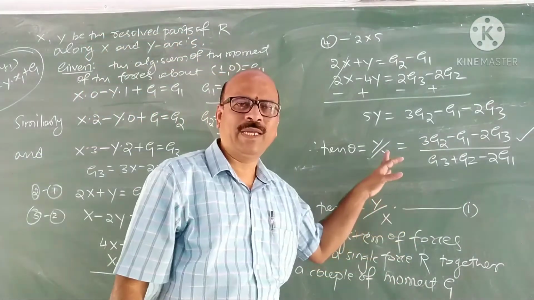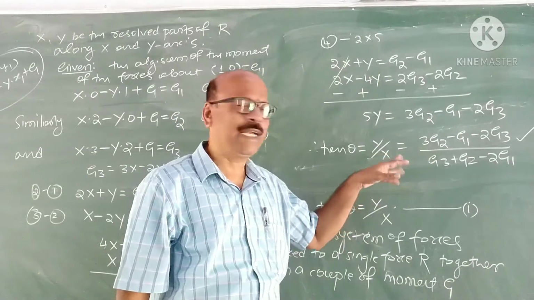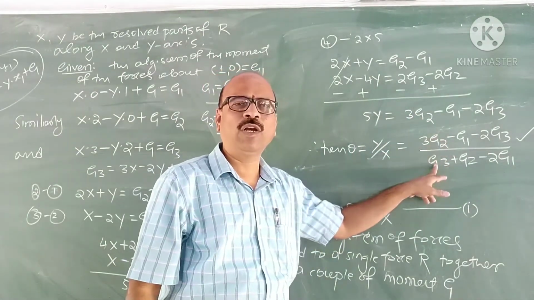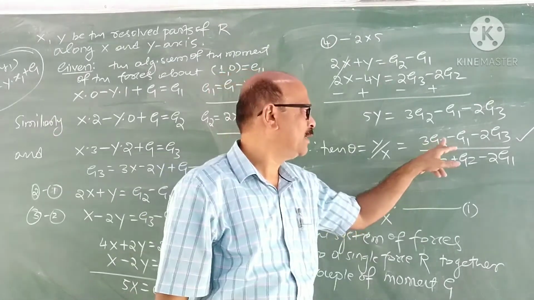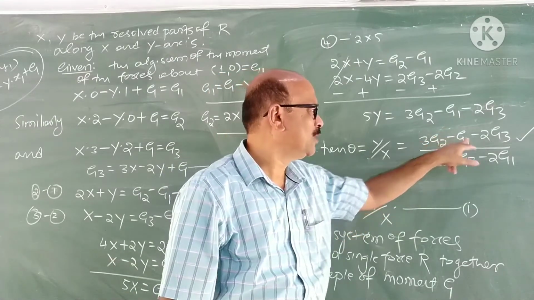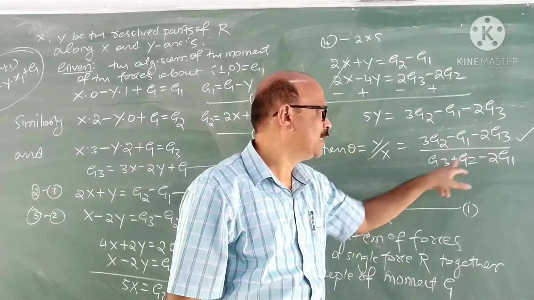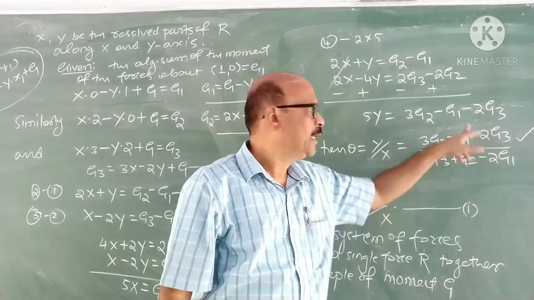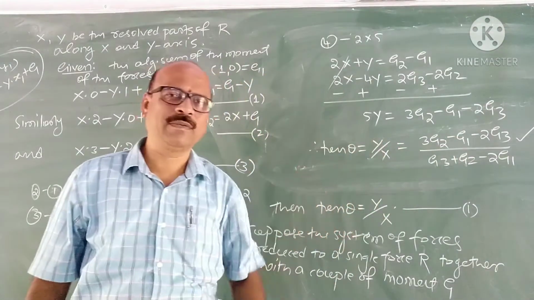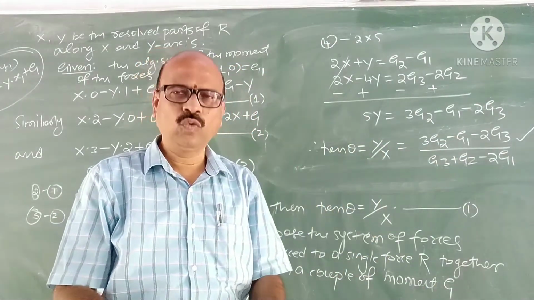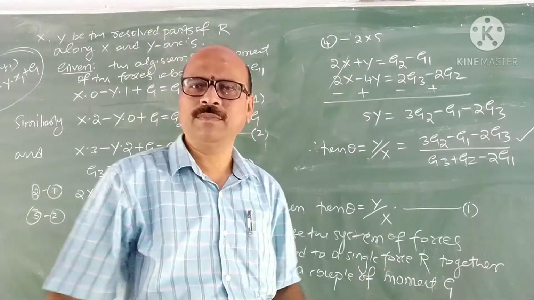You followed what I am telling here? In the second form, prove that tan theta is this, then what you have to do? You have to substitute g2, g1, g3. You have those values. Substitute them here and it will become y by x. So, two different ways the problem may be asked.